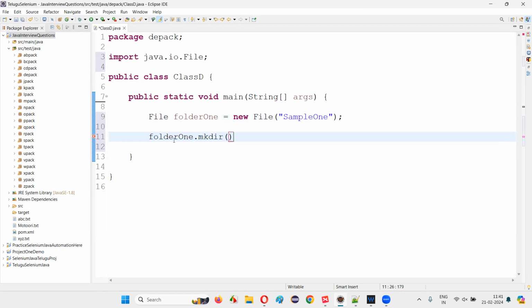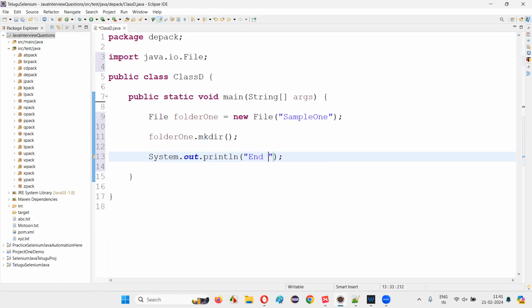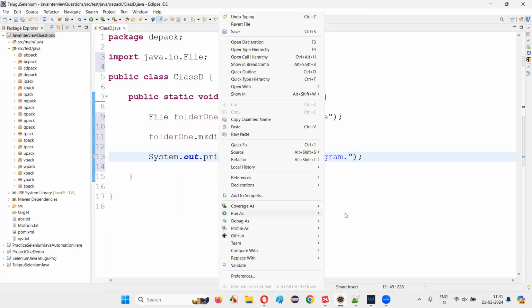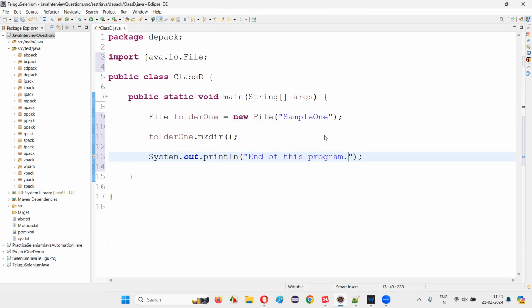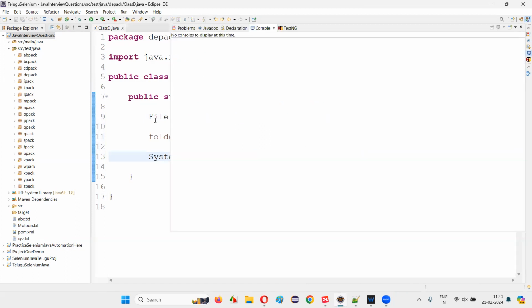mkdir. Use this command, guys, mkdir. This command will create the folder. So I'll simply write System.out.println, end of this program, so that we'll know that the program got executed. Once the program execution completes, I'll refresh the project to see whether the folder has been created with the sample1 name. And we have used the mkdir predefined method of the File class to do so.